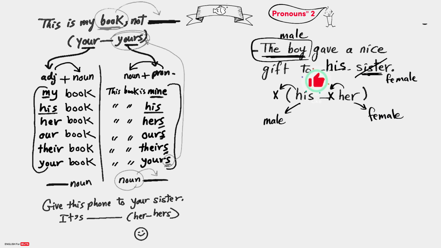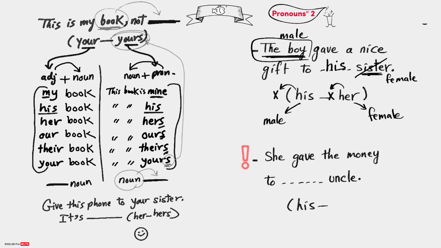Now you answer this question. She gave the money to blank uncle. His uncle or her uncle. You have here she, female, and uncle, male. So what's the answer then? Write your answer in the comments.